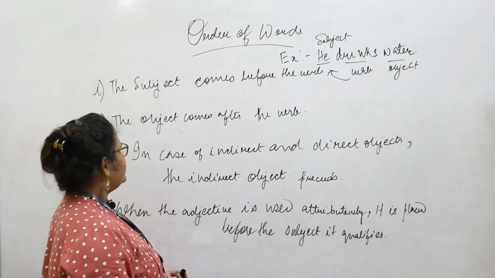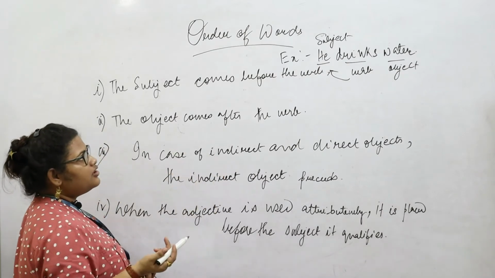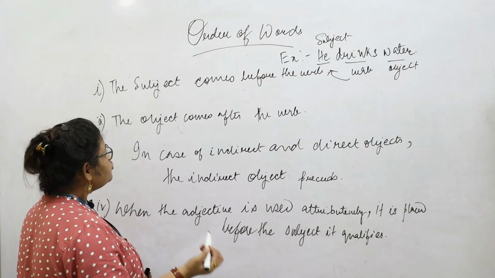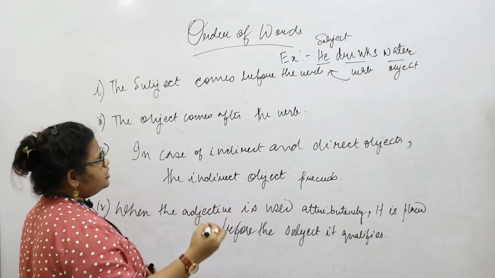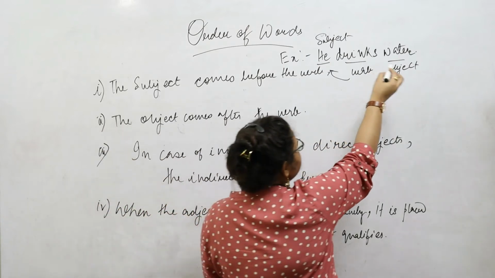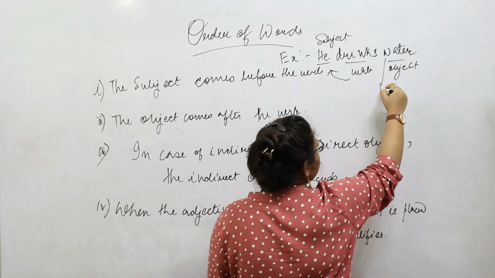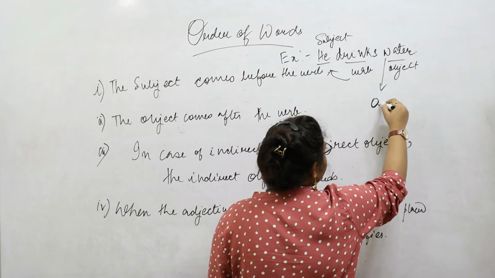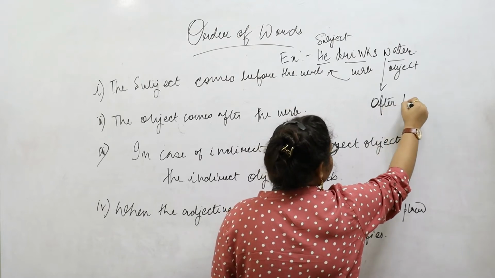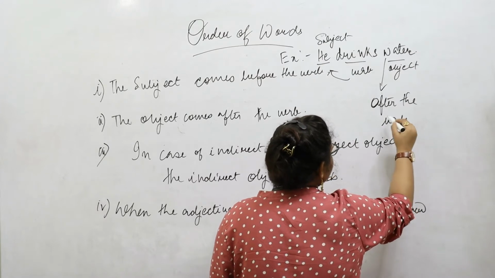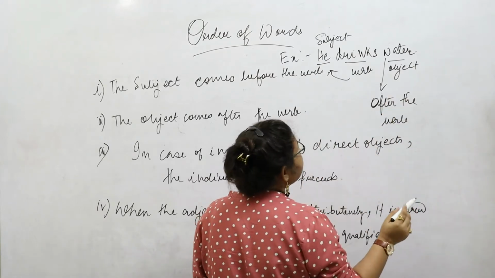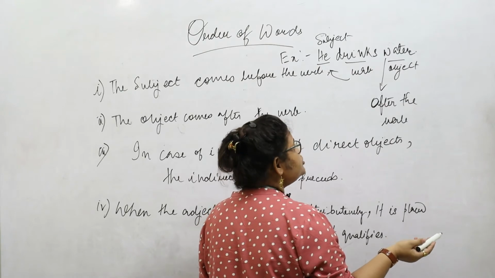If we come to the second rule, it is the object comes after the verb. Just as I have already told here, the object would come after the verb. So he drinks water, water being the object.